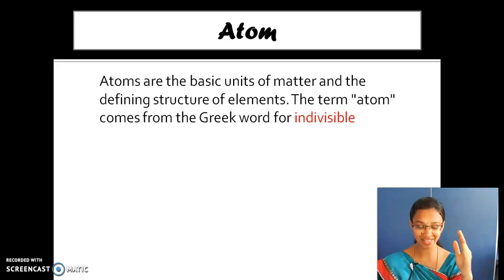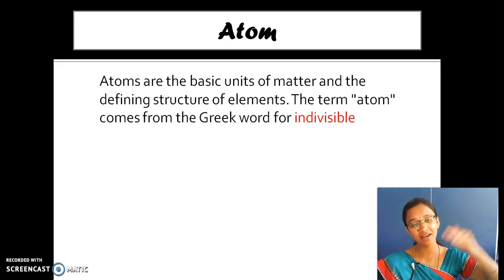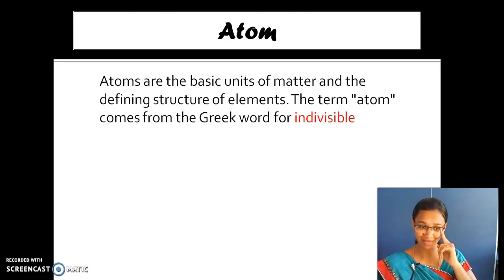They are indivisible. Listen, if you take a piece of chalk, you are able to break it. If you keep on breaking it further and further, we will get a last stage, the stage which we cannot divide further. So the atom is smaller than that. It is in the size of a nanometer, that is 10 power minus 9. We are not able to see atoms.